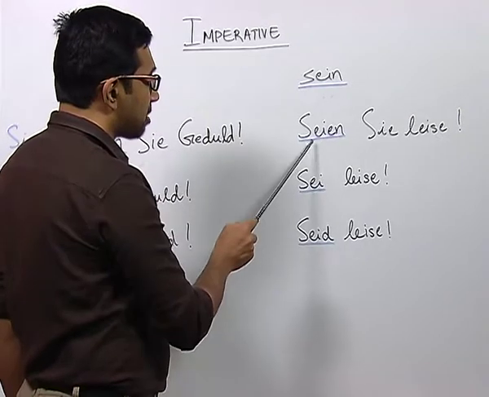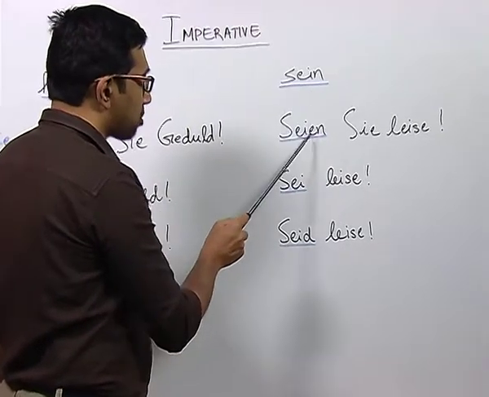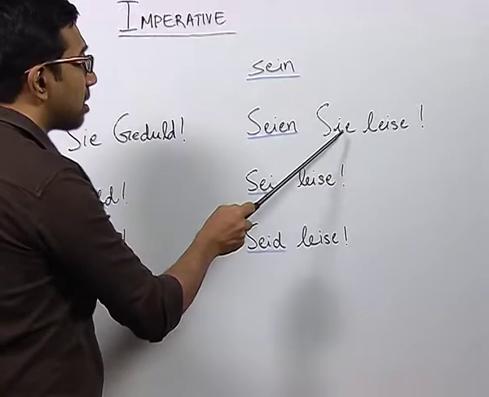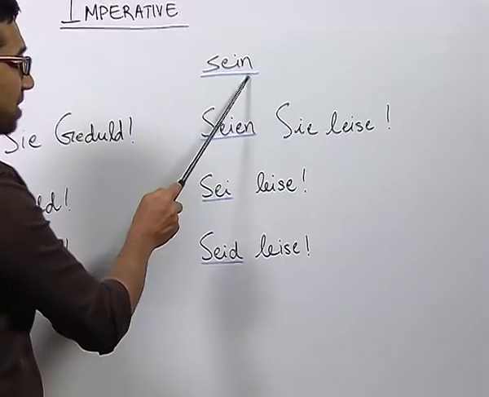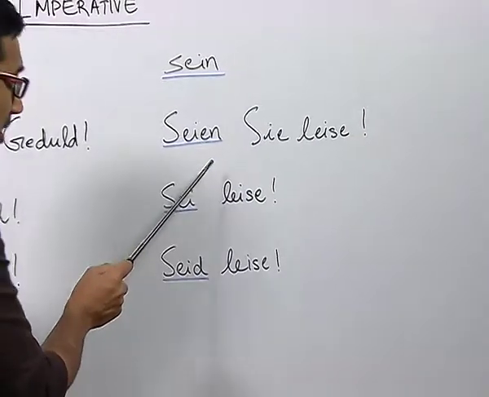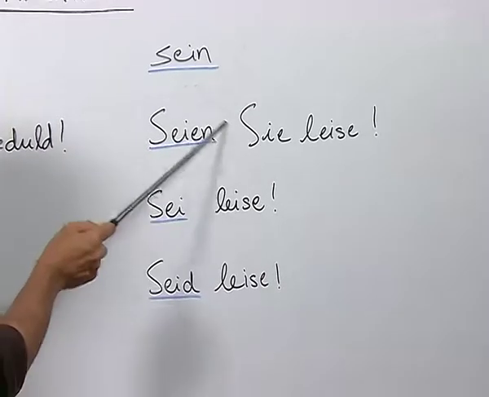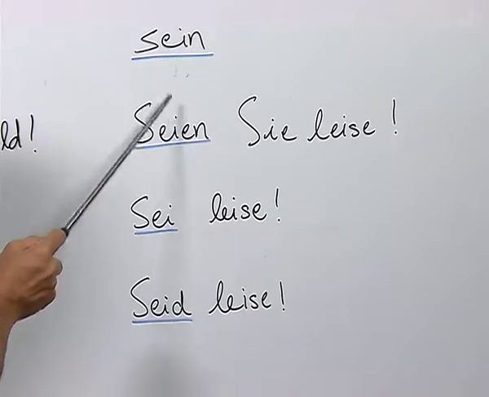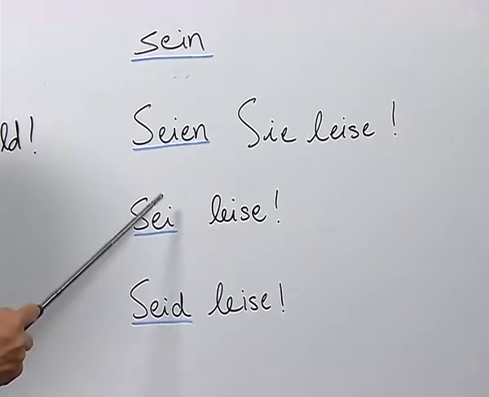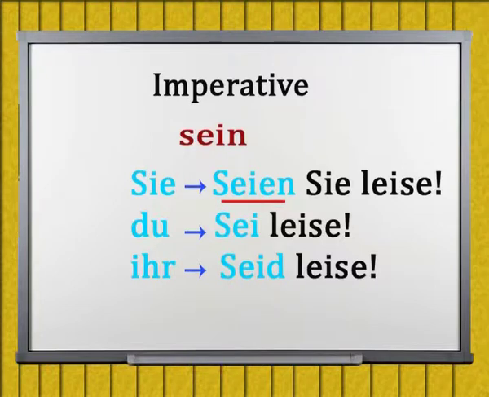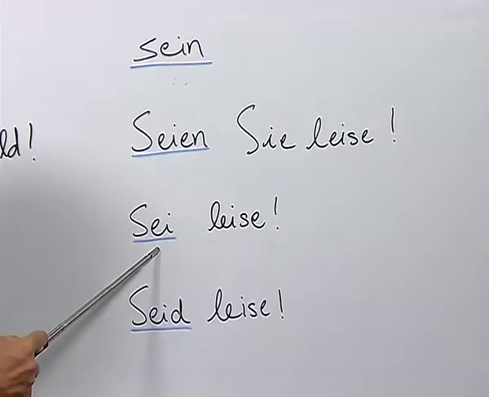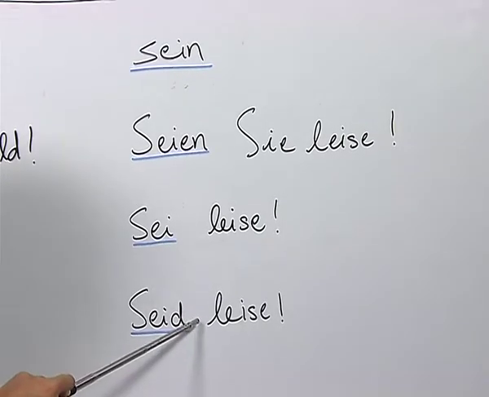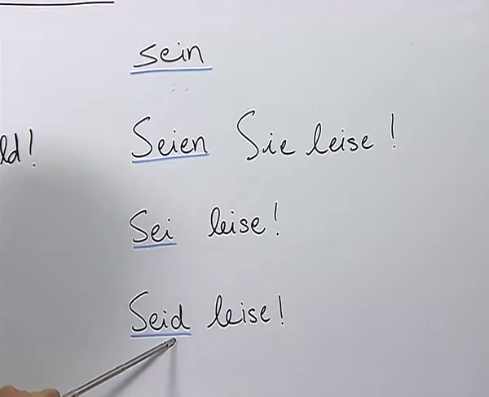Now, let us look at how the verb is conjugated. If you remember, with Sie, the conjugation of sein is sind. But do you see the same verb conjugation here? No. Here, the verb sein is conjugated in a different manner. With Sie, it is seien. For the pronoun du, we have sei, and for the pronoun ihr, we have seid.